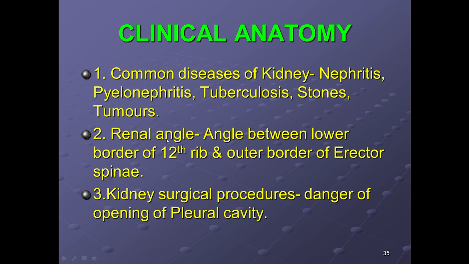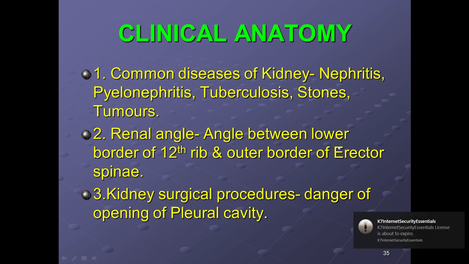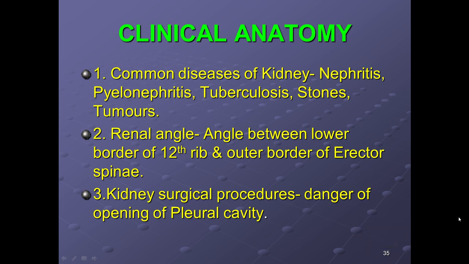And there is one term known as renal angle. The renal angle is the angle between the lower border of the 12th rib and the outer border of erector spinae. Erector spinae muscles are the muscles of the back. The other applied aspect is that the surgeon has to be careful regarding surgical procedures for the kidney, because there is a danger of opening the pleural cavity, which shouldn't happen.